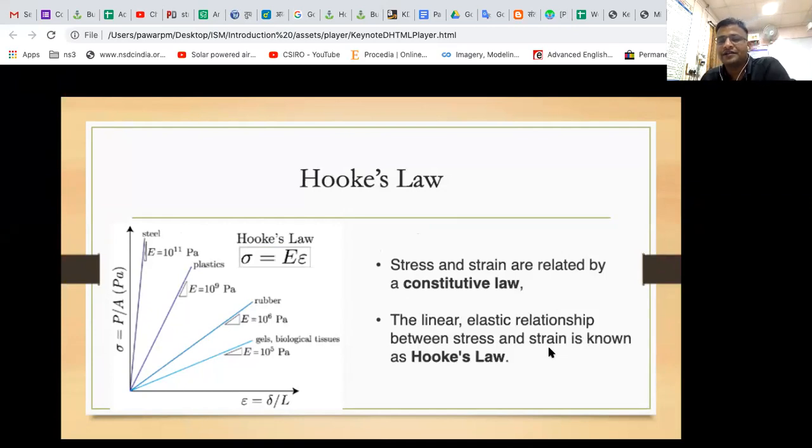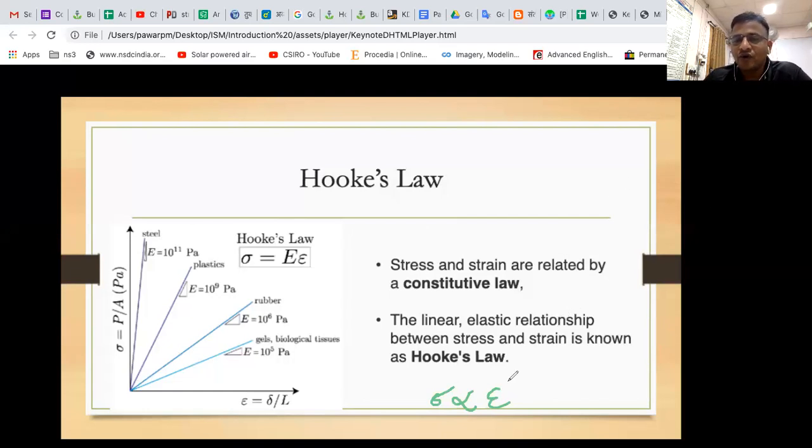Or next line you write, within the limit of proportionality. What is the definition of Hooke's law? Within the limit of proportionality, stress is directly proportional to strain. That is called Hooke's law.